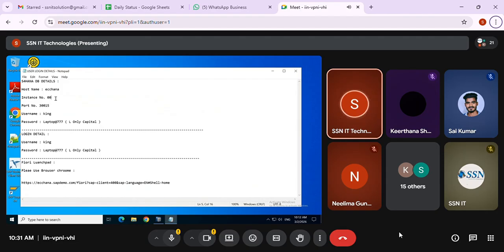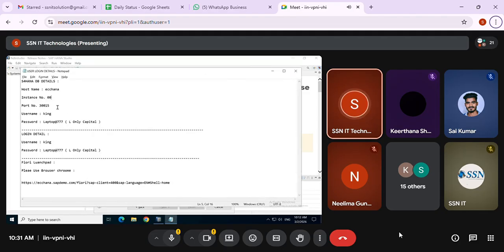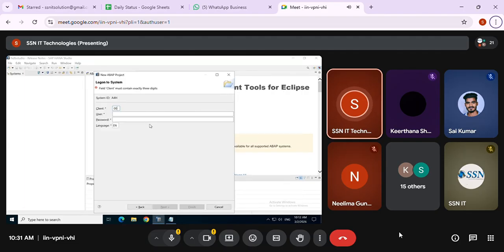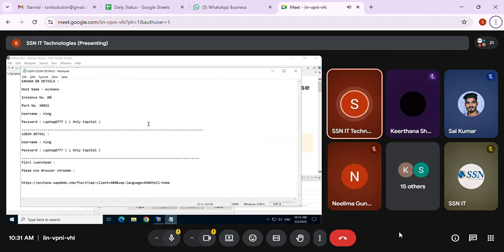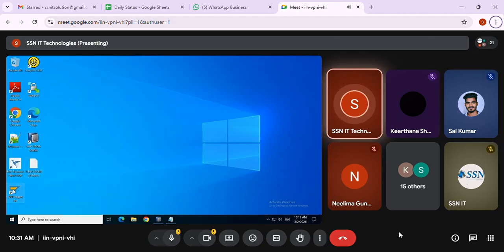If you log into SAP, you will know the client number. Yeah, same here. They will give it. You can give the client number as 00. Then the port number, that one. What is this client number? They have not mentioned it. 400, sir. 400.